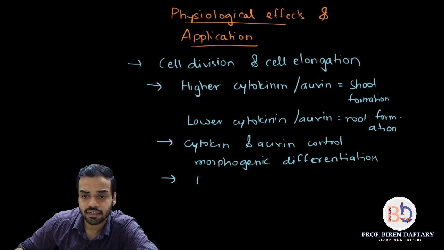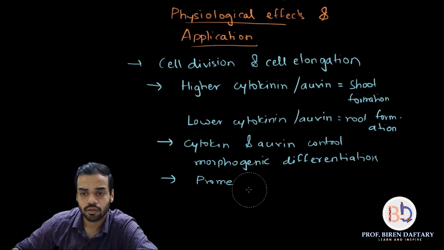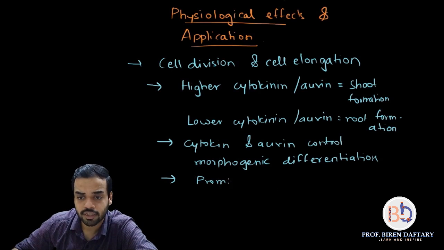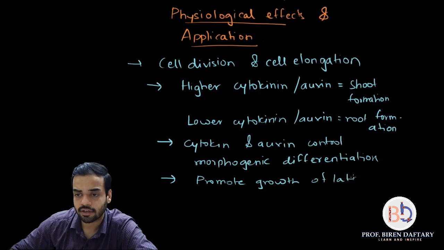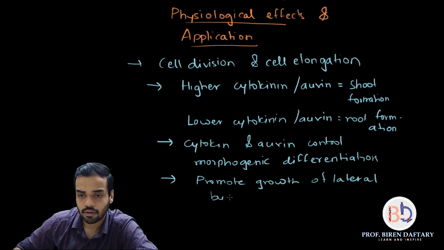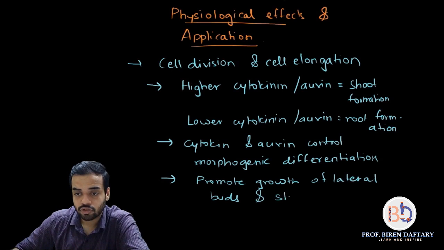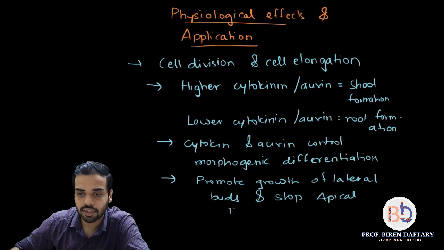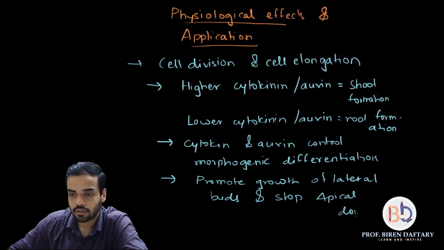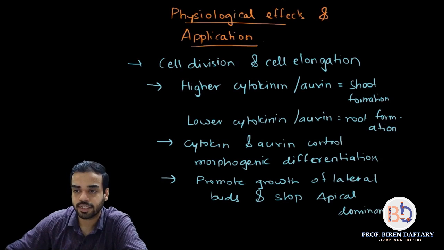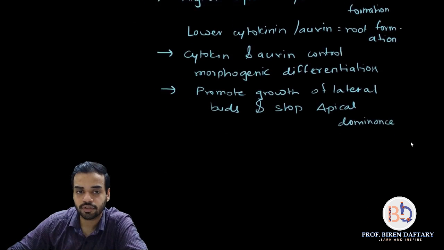The next point is, cytokinins promote growth of lateral buds and stop apical dominance. So we have already seen in the previous lecture what is the meaning of apical dominance.